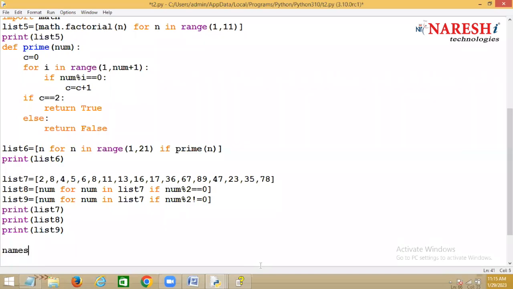I want to filter. Suppose there is a names list which is having some names: Naresh, Suresh, Kishore, Raman, and Kiran.